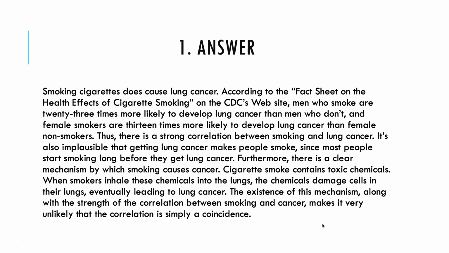It's also implausible that getting lung cancer makes people smoke, since most people start smoking long before they get lung cancer. Furthermore, there's a clear mechanism by which smoking causes cancer. Cigarette smoke contains toxic chemicals. When smokers inhale these chemicals into their lungs, the chemicals damage cells in their lungs, eventually leading to lung cancer. The existence of this mechanism, along with the strength of the correlation between smoking and cancer, makes it very unlikely that the correlation is simply a coincidence.